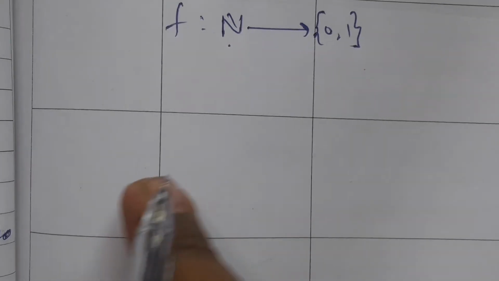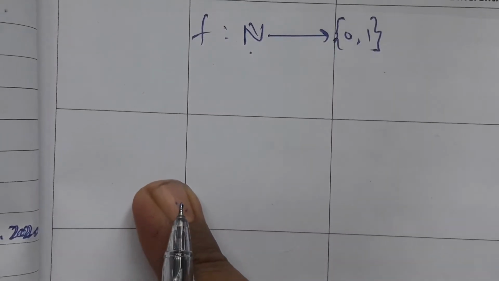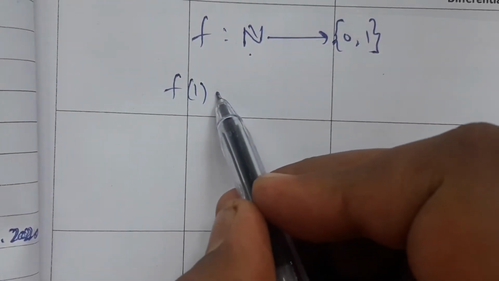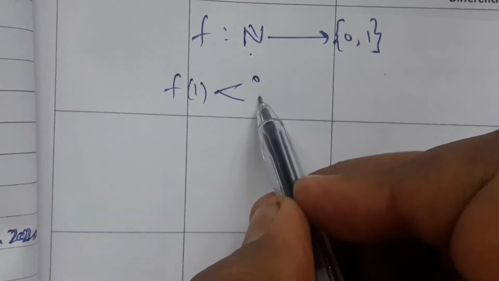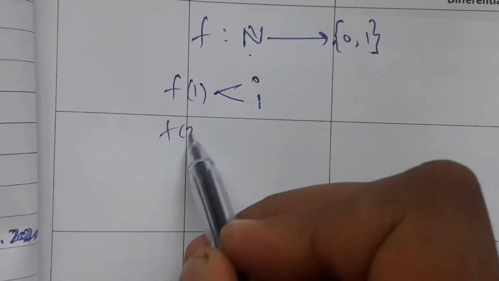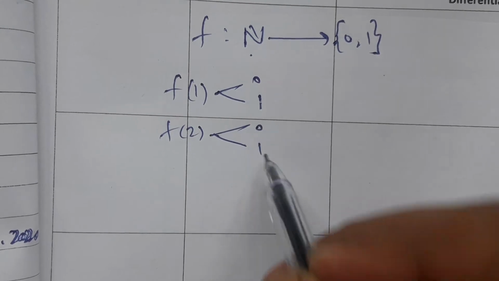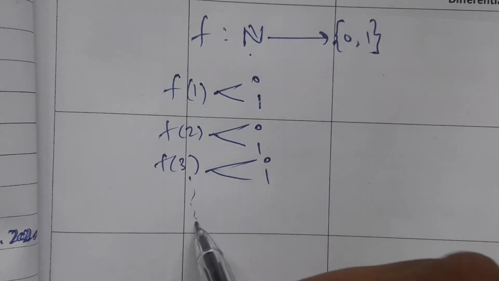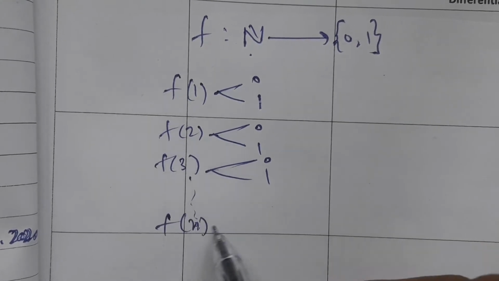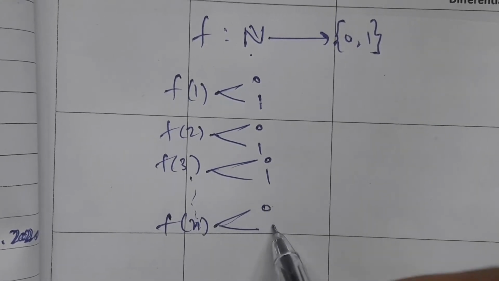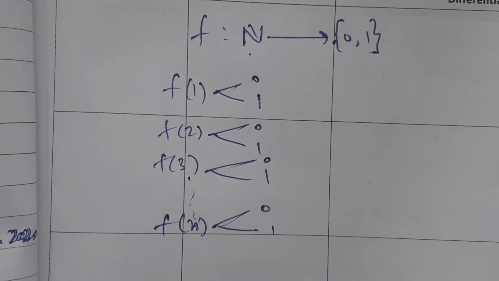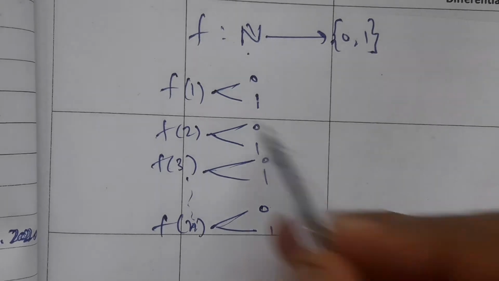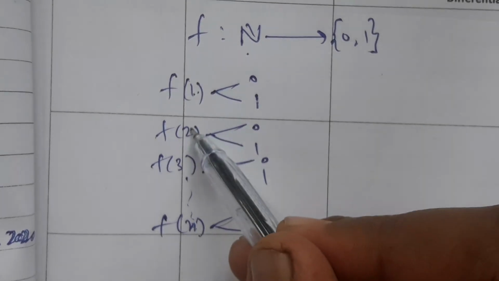For the sake of easiness, f of 1 is either 1 or 0. f of 2 is the same, either 0 or 1, and f of 3 is also either 0 or 1. Similarly, f of n also has two possibilities, either 0 or 1. Again, let me do this as I did previously, for f of 1, f of 2, f of 3.